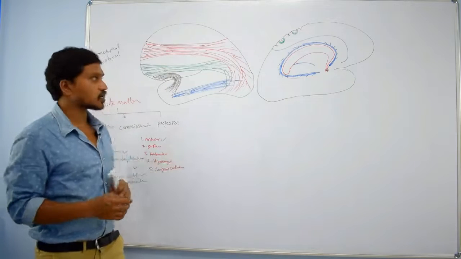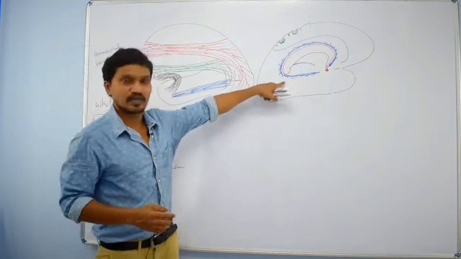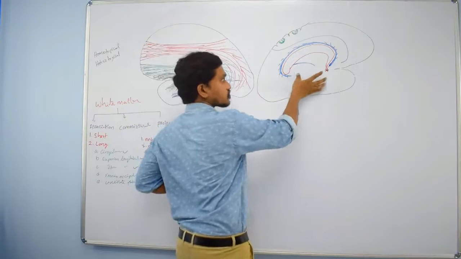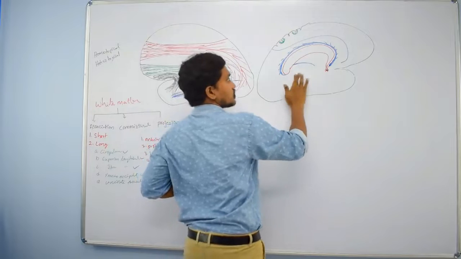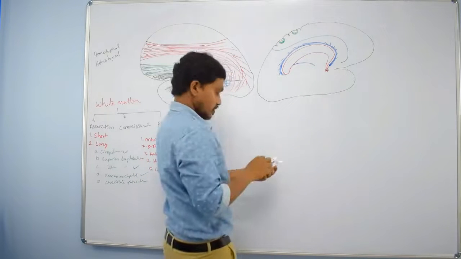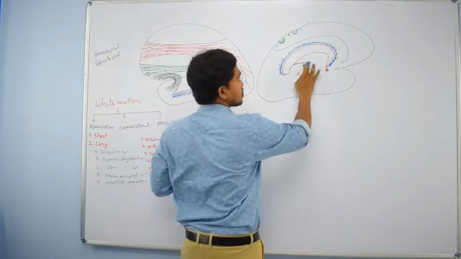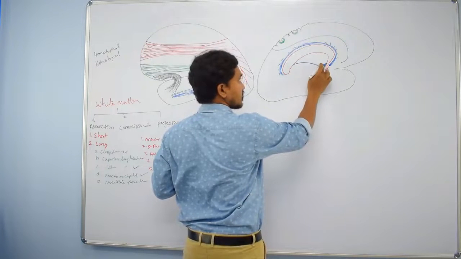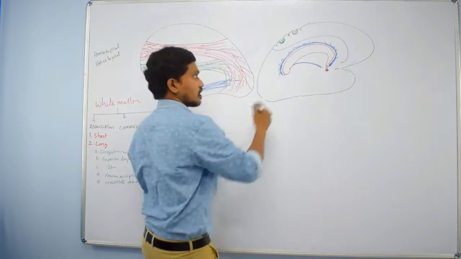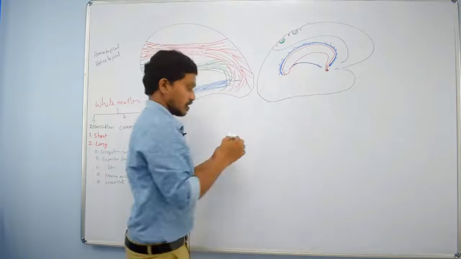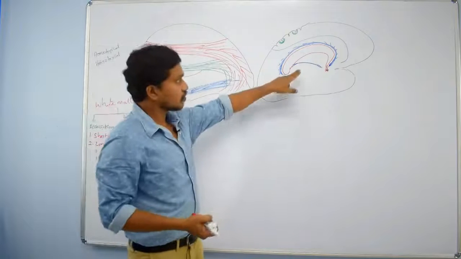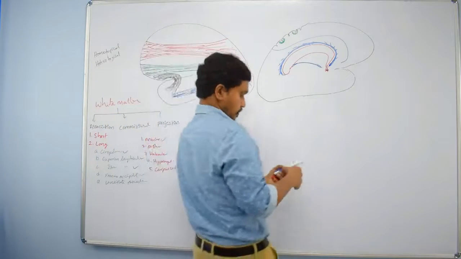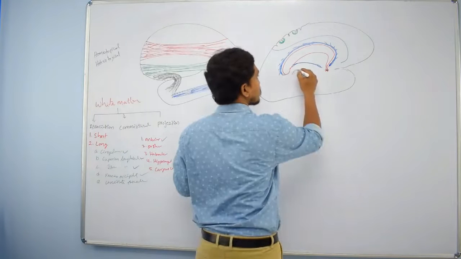Next, posterior commissure. To show the posterior commissure, I need to expand this diagram. That's why I am removing this part. What is this part? Cingulum. I am removing cingulum here. Right? So this is fornix. Below the fornix, you can find the third ventricle.